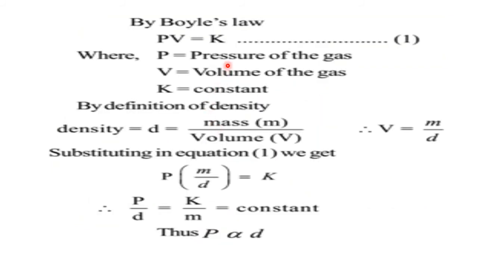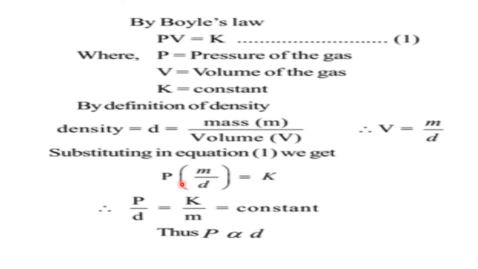Now, just now we learned PV equal to K according to Boyle's equation. Now, D equal to mass by volume. Okay, now what we'll do? Substituting in equation 1, V equal to what? When D equal to M by V, V equal to M by D. So in place of V, I substitute M by D here. So therefore, P times M by D equal to K.